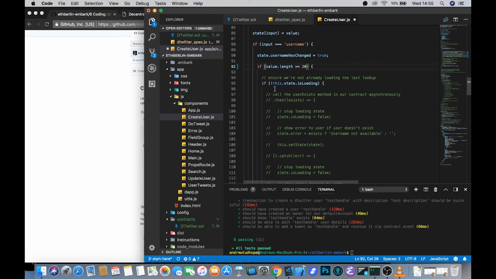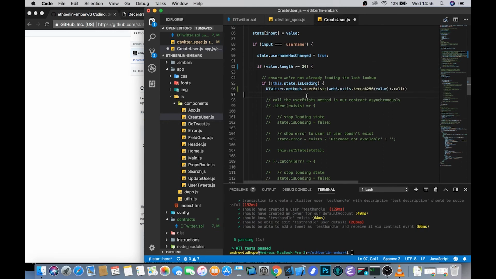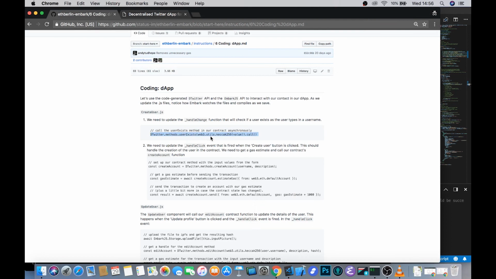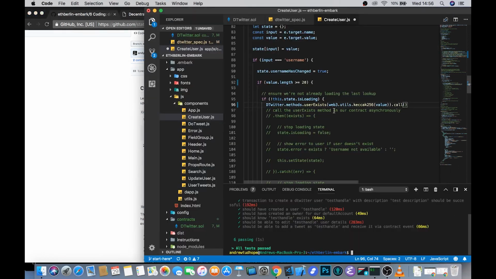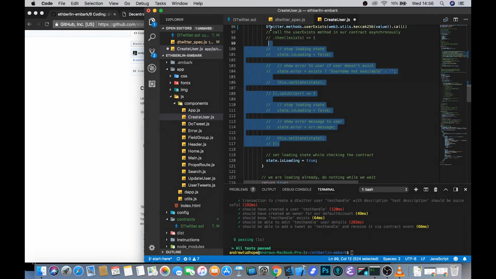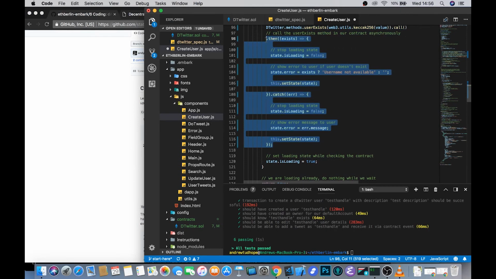And what we're going to have a look at here is that, provided that the isLoading variable is not currently going, then we're going to again look at the btwitter methods, look at the user exists function, and make sure that the user does indeed exist, and then we've written a whole try catch block here for you, which you can uncomment.